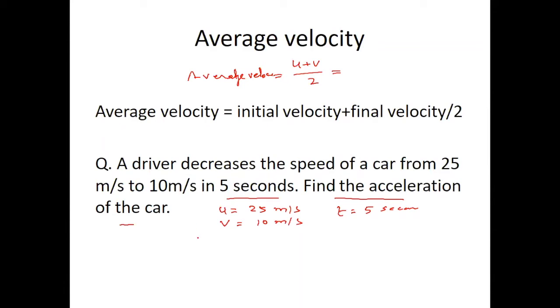Now the formula of acceleration is v minus u by t. v is 10 minus 25. Tasneem, see the answer, then you understand. Minus 15 by 5, and the answer is minus 3 meters per second square.